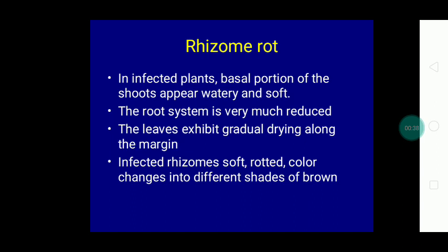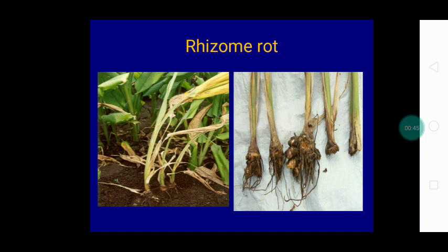First one is rhizome rot. The pathogen produces symptoms both on the above ground and below ground parts. In below ground, a dark brown water-soaked lesion appears on the collar region of the pseudostem. Then this affected pseudostem becomes soft and watery and gets a rotten appearance. This symptom is called soft rot of rhizome.